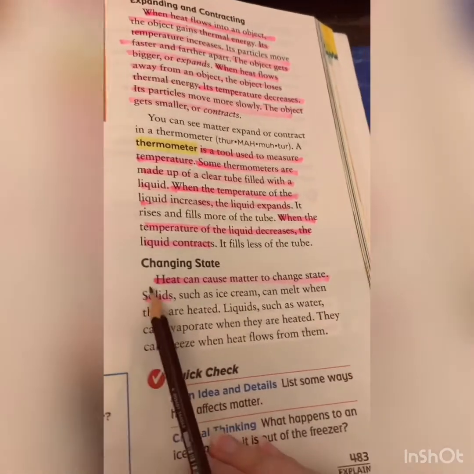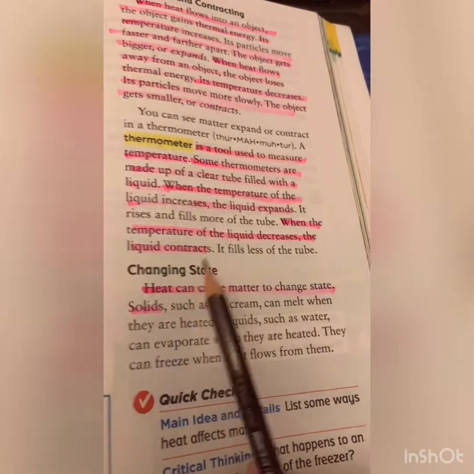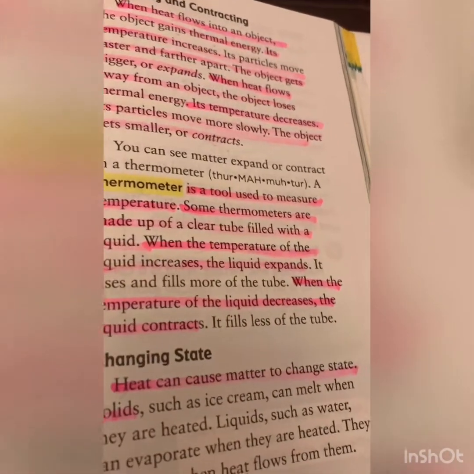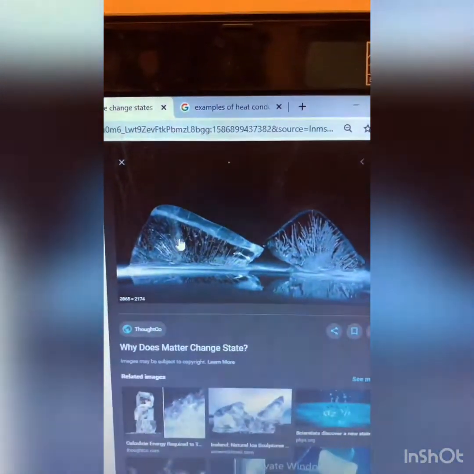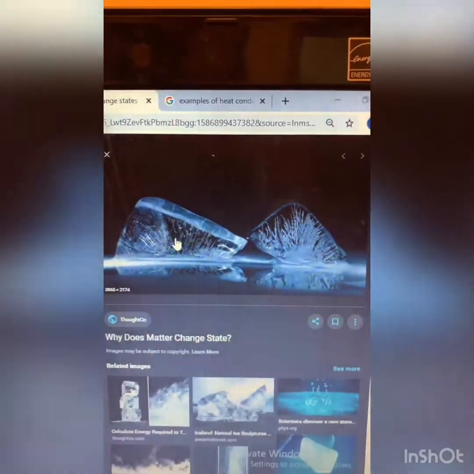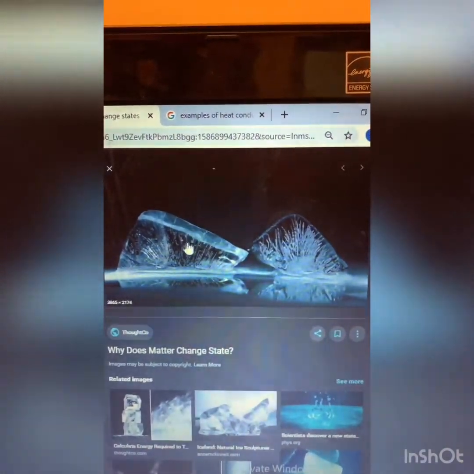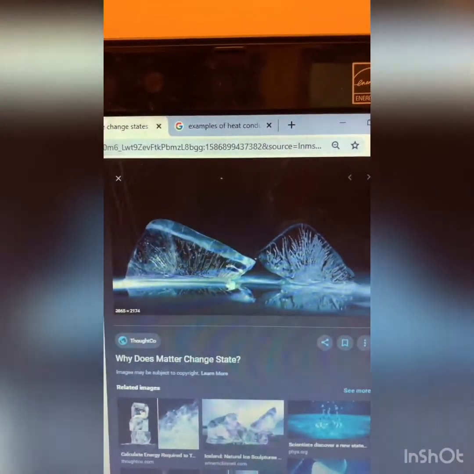Now, let's move to changing state. I know you know all about changing state, and you know when I heat up an ice cube, the ice cube will change from solid to liquid. This is something you already know. So heating ice cubes will change their state from solid into liquid.